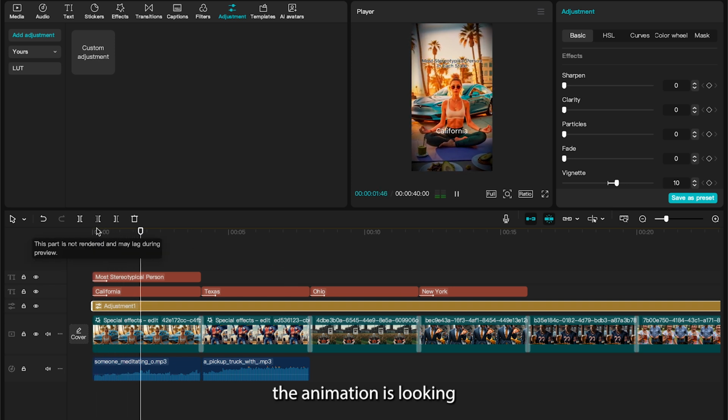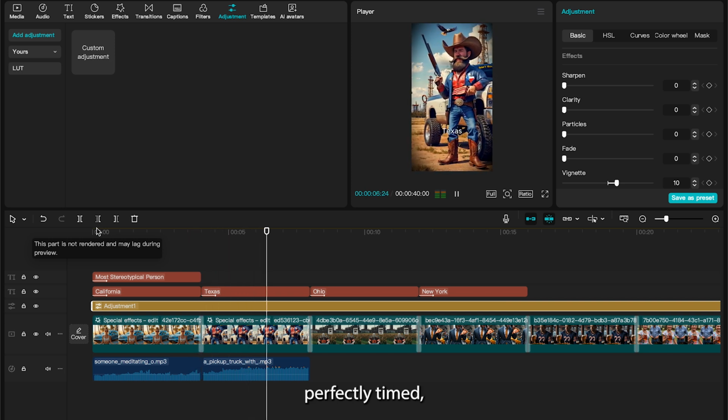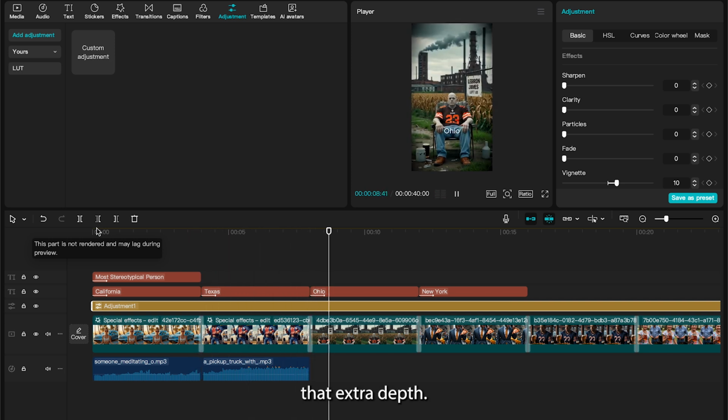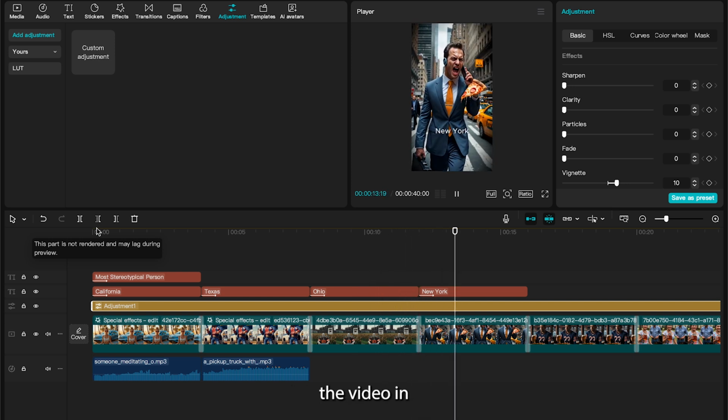At this point, the animation is looking super clean. The transitions are smooth, the text is perfectly timed, and the effects give the visuals that extra depth. Finally, when everything looks good, hit export and save the video in high quality.